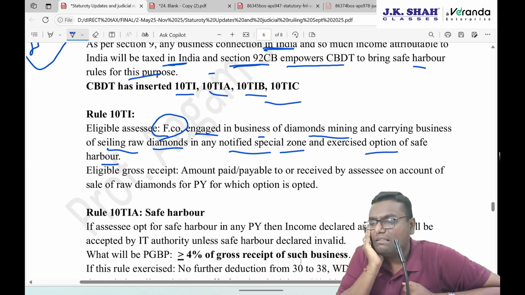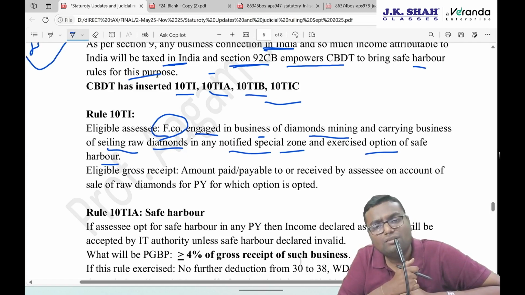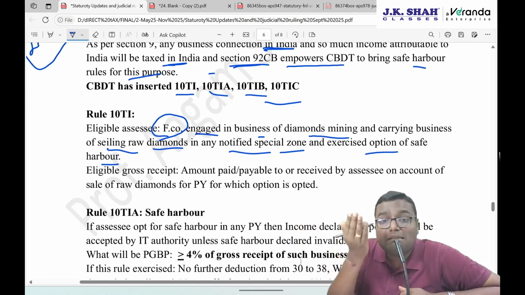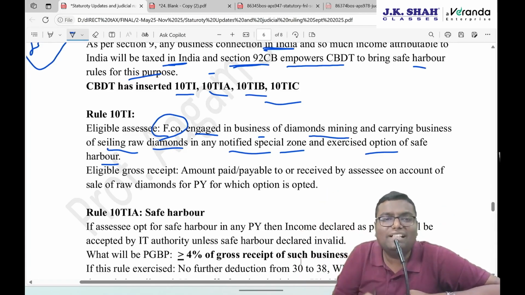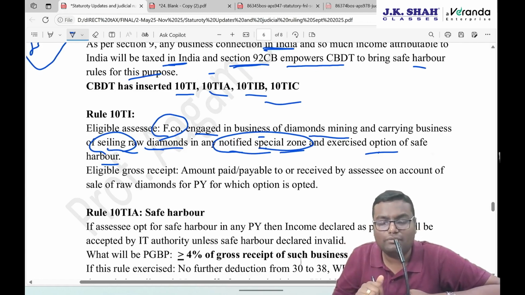But sir, in section 9 business connection, there was an exception that if a foreign company is displaying uncut diamond in the special zone, then it is not a business connection in India. No income is taxable in India. Then why are we discussing safe harbor rule? Beta, that exemption is only when you display the uncut diamond. What if you are actually selling it? Then income is taxable in India. Then this 92CB empowers CBDT to bring safe harbor. So if you only display, it is not a business connection, but if you actually sell that raw diamond in a notified special zone, income is taxable in India. And if the assessee wants, he can adopt safe harbor. Option is there. Compulsion is not there.